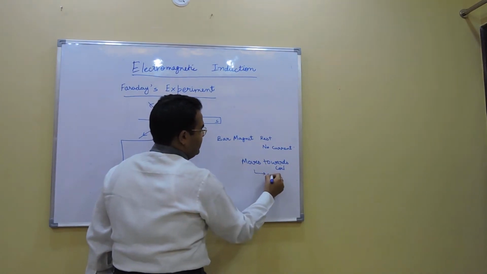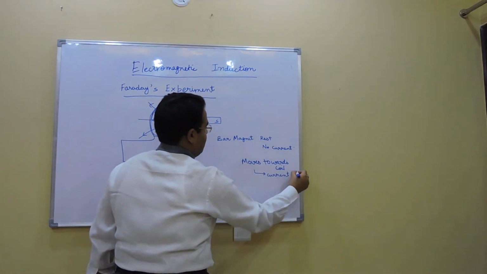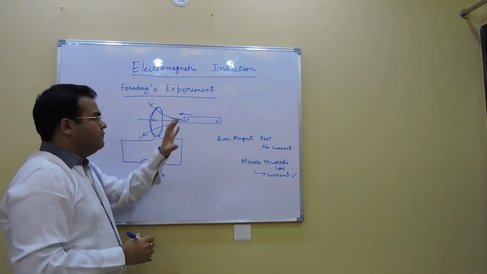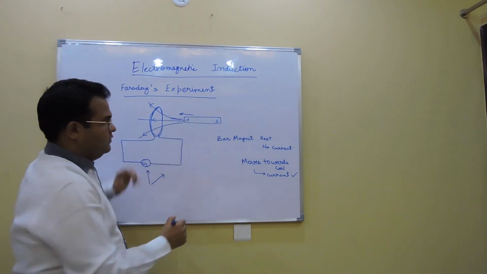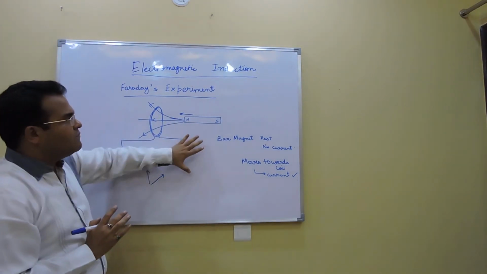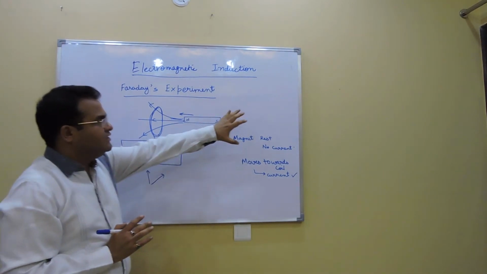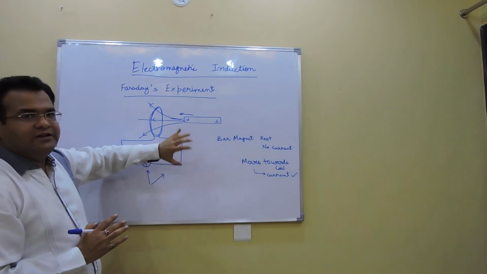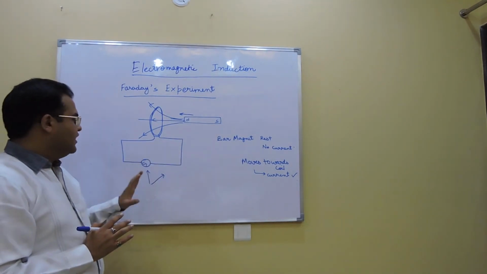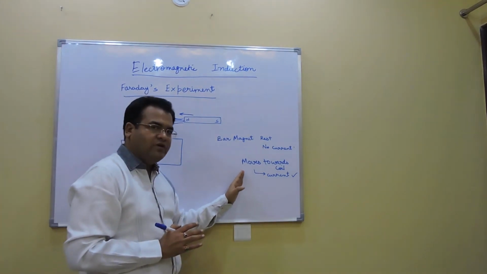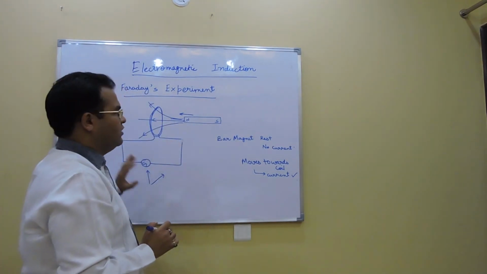Now when the bar magnet was again stopped, the galvanometer again showed zero reading. Whenever the bar magnet is at rest, either initially or after motion, for any time duration, the galvanometer shows zero reading. Only when the bar magnet is moving do we have a current in the coil.